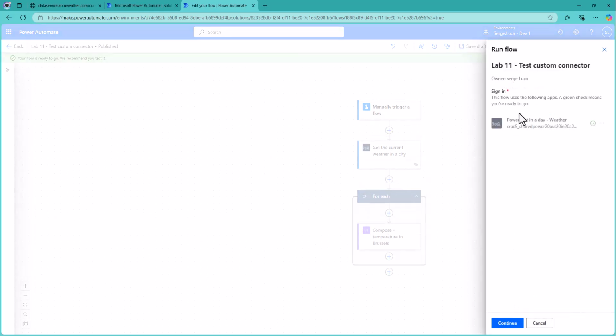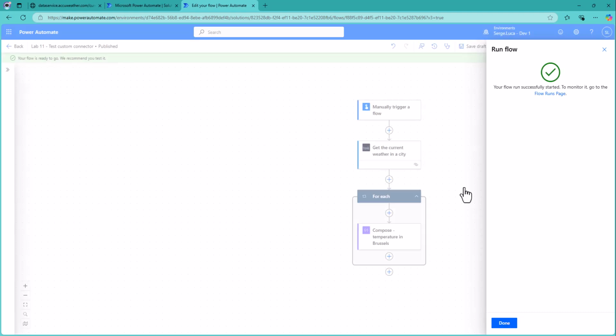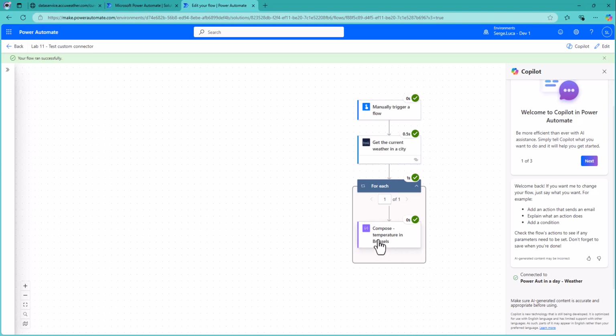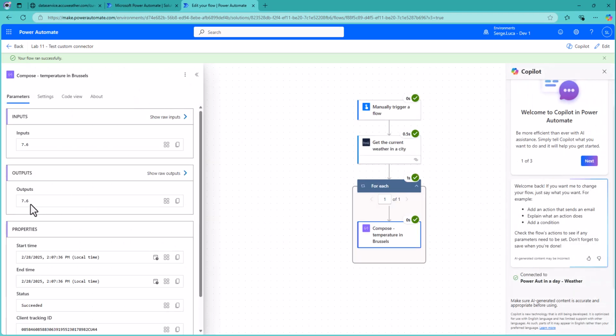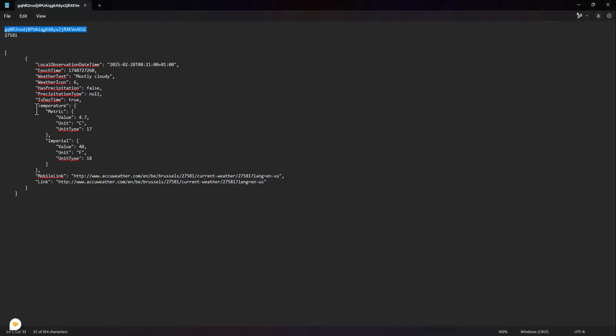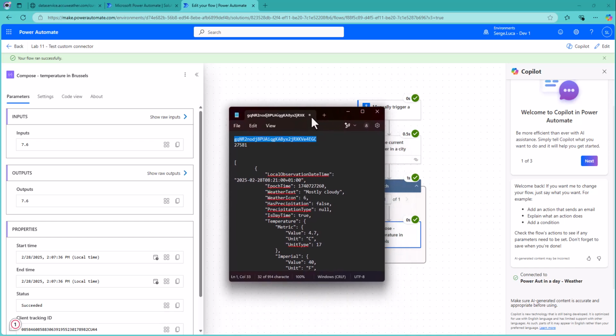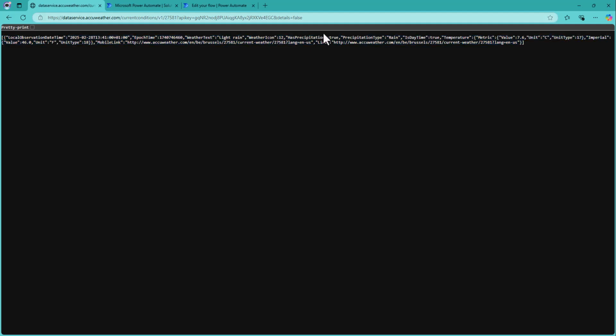And if we test this, run flow, and that works. 7.6. Which is actually the current weather in, this one is an old weather, but at current time, the current weather is 7 degrees. Okay, cool. If we check, yes, 7.6. Yes, 7.6.